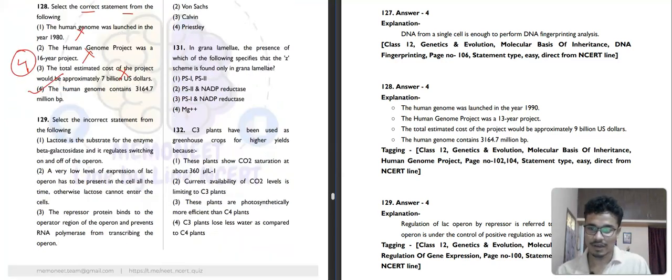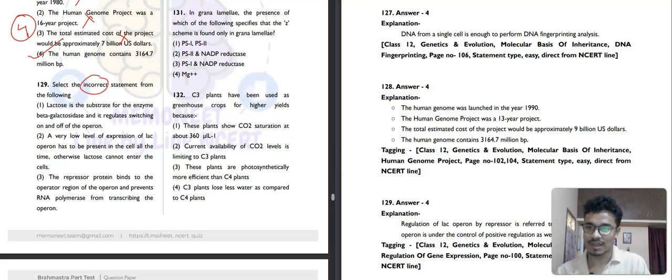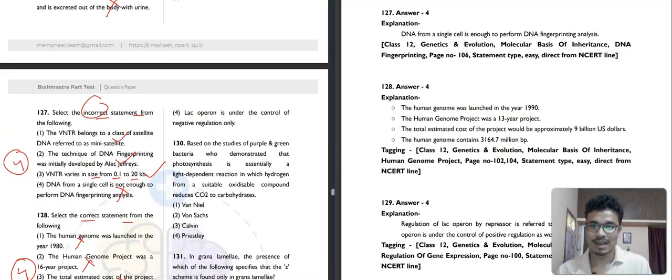Then question number 129. Select the incorrect statement. Lactose is the substrate for the enzyme beta galactosidase and it regulates switching on and off of the operon. Correct one. Then a very low level of expression of lac operon has to be present in the cell all the time, otherwise lactose cannot enter the cell. Obviously correct. Then the repressor protein binds to the operator region of the operon and prevents RNA polymerase from transcribing the operon. It is also correct. And the next one: lac operon is under the control of, no, it is controlled by positive and negative regulation, both. So this is not correct. So the fourth option here will be our correct answer.